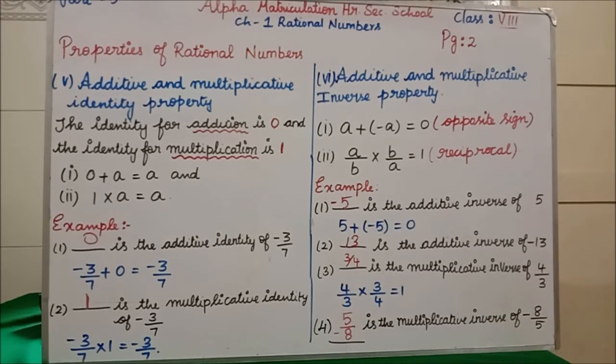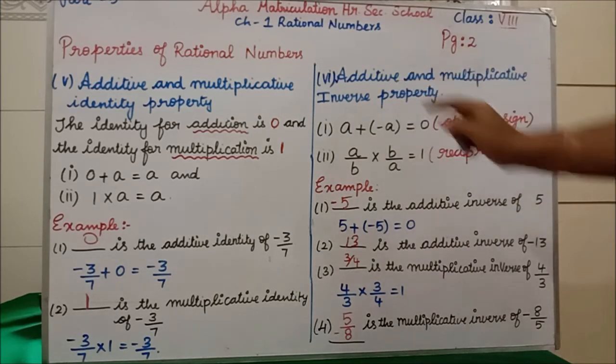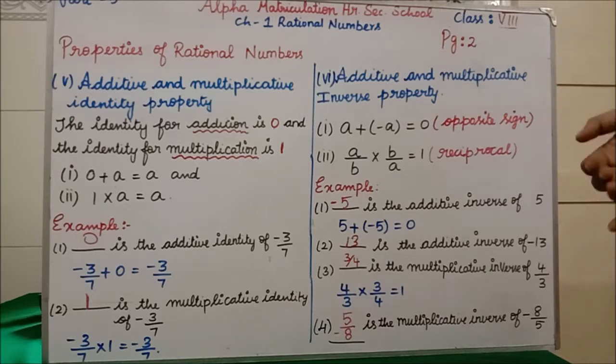Clear all of you? Most in your exercise we will have multiplicative inverse and additive inverse only. So additive inverse means if they give the question in the positive, you have to write the answer in the negative. Suppose the question is in the negative, you have to write the answer in the positive. Opposite sign you have to do. Multiplicative inverse means, suppose the question is 2 by 3, how do you write it? 3 by 2. 2 by 3 means 3 by 2 is the answer.